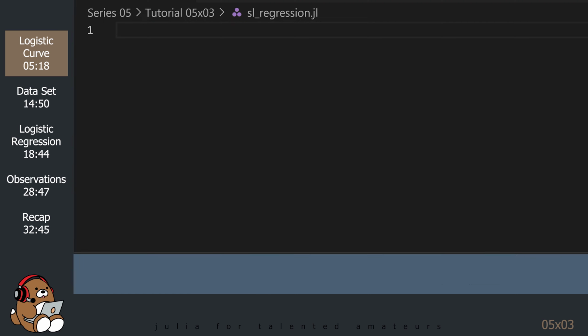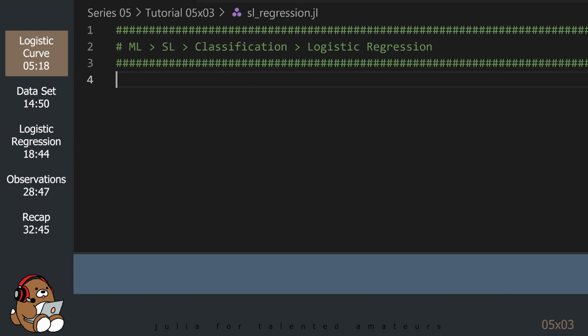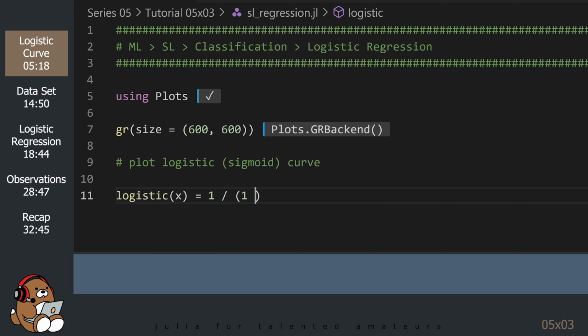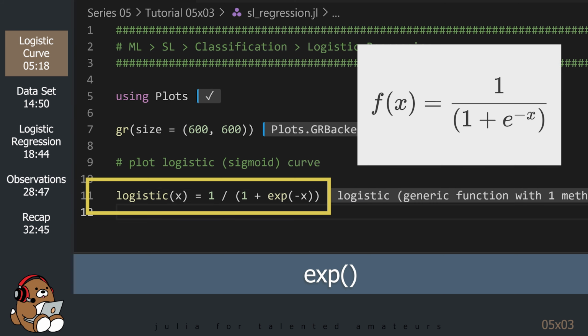Let's use the plots package to generate our own plot of the logistic curve so that we can become more familiar with it. This is the same version of the logistic curve that was in the Wikipedia article. exp is a built-in Julia function that allows you to enter Euler's number e to the power of some number.